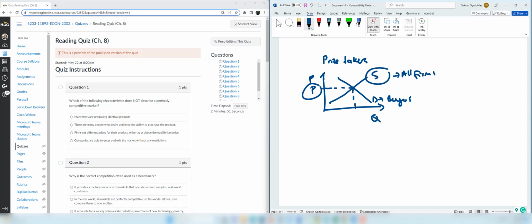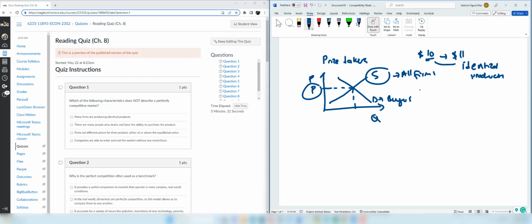So a perfectly competitive firm cannot increase price from $10, if the market price is $10, to $11, because if that is the case, this firm is going to lose all the customers. All customers are going to buy the product from the firms that are selling at $10. The reason is simple, because in a perfectly competitive market, the firms are selling identical products. Identical products such as agricultural commodities. For instance, just think about rice the farmers are selling. Instead of buying $11 a pound of rice, people are going to buy $10 a pound of rice from another farmer.